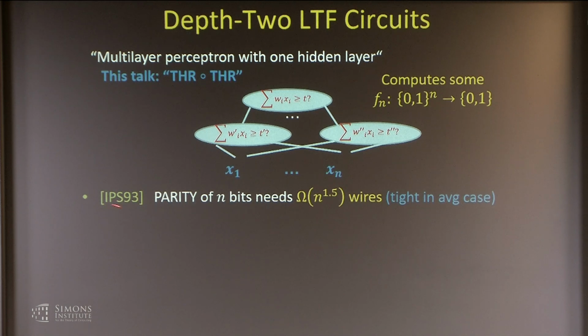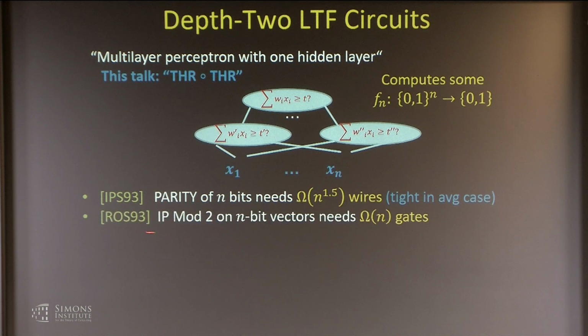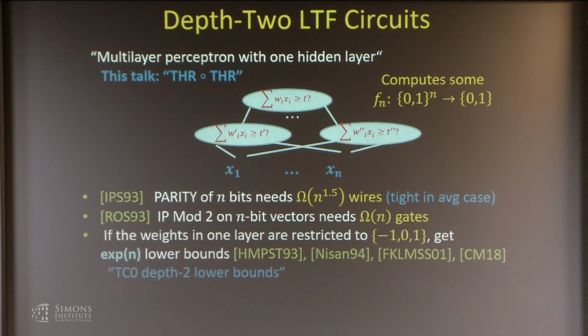Paturi and Saks showed that the parity of n bits needs n^1.5 wires at least, and this is tight in the average case. You can exhibit something that has order this many wires on average. It was also shown that inner product mod 2 on n-bit vectors needs at least a linear number of gates, by Roy, Chaudhary, Orlitsky, and Su.